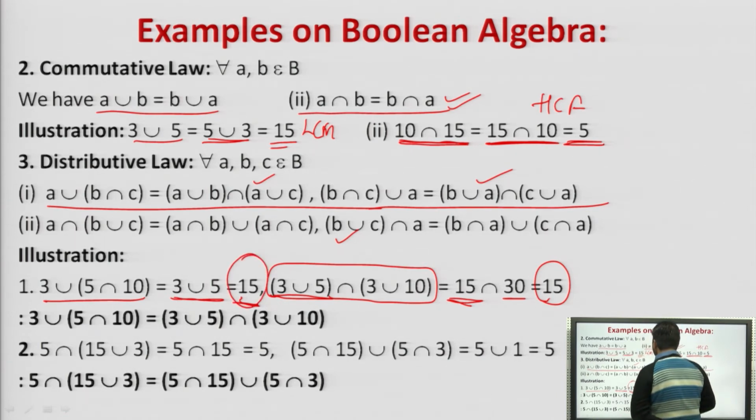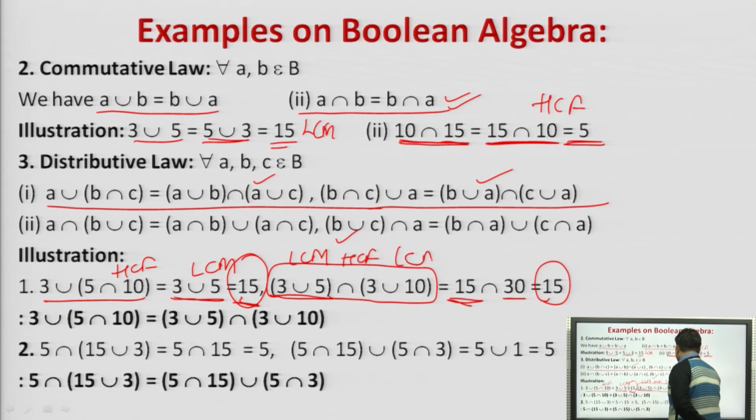So what we are saying here, how we will get 3 union 5 as this? If we do the HCF of this, we will get 5. Now do the LCM of this, we will get 15. This is HCF, this is LCM. Doing this is HCF and this is 15, so we get these values.